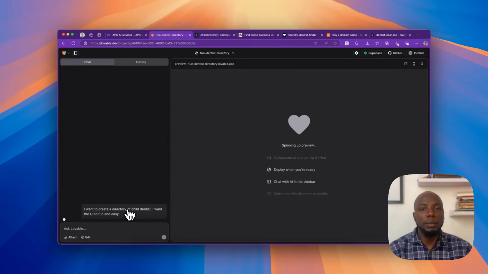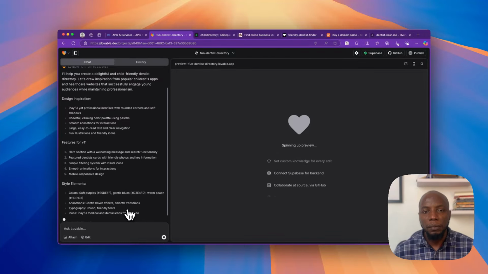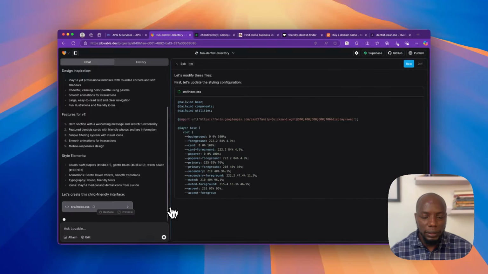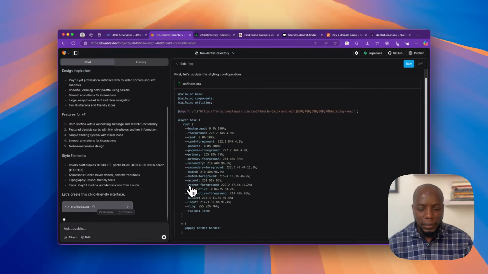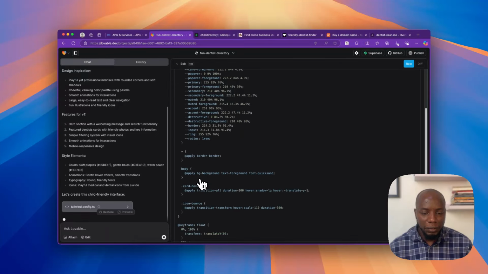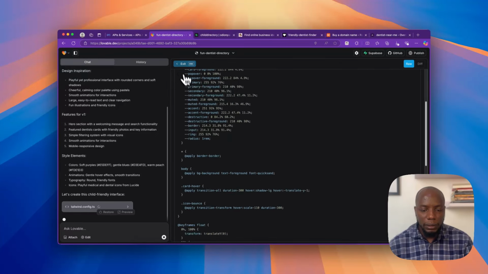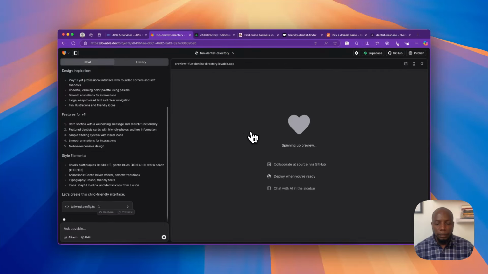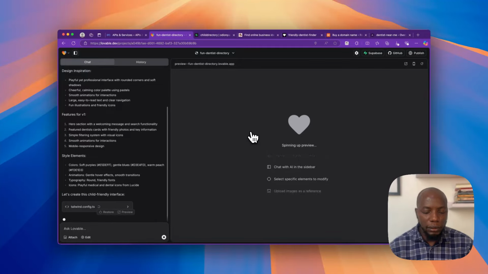It should begin to do some magic in the background, and before you know it, I will get some sort of a starting UI to start with, right? Now it's popping all of this stuff on the screen, showing me these are my CSS codes, Tailwind CSS codes, and before you know it, it should come up with something good. It's just going to take a few minutes.